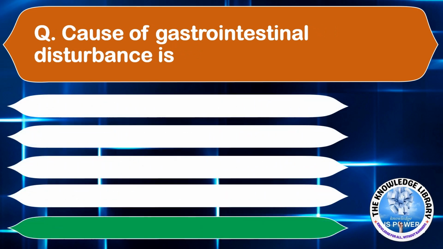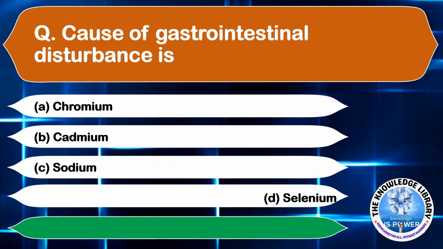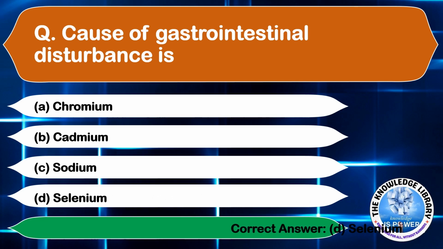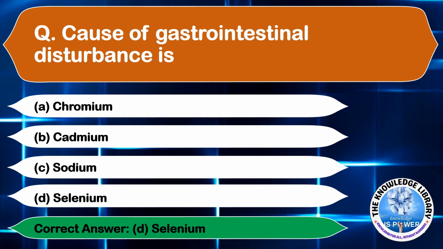The cause of gastrointestinal disturbance is. Option A, chromium. Option B, cardamom. Option C, sodium. And option D, selenium. The correct answer is option D, selenium. Moving on to the next question.